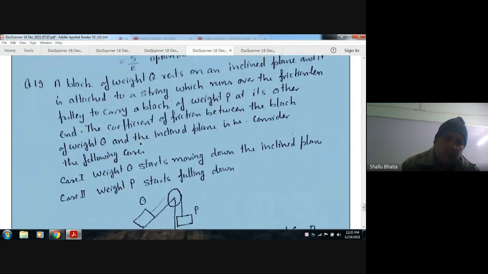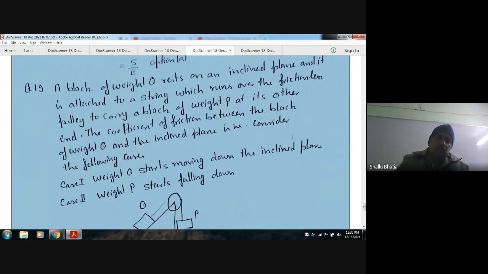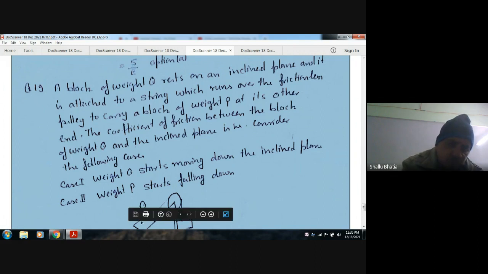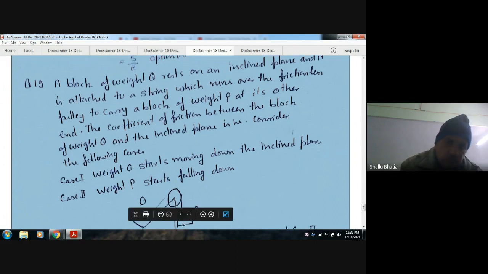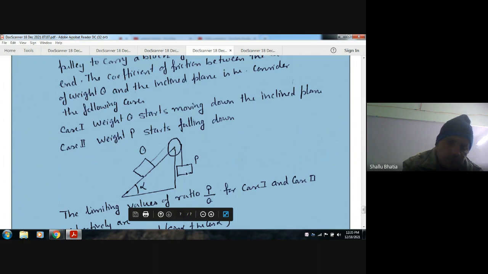a block of weight Q rests on an inclined plane, and it is attached to a string which runs over a frictionless pulley to carry a block of weight P. So this is block Q, and this is block P, and the string is running on a frictionless pulley, with the plane at an angle alpha.